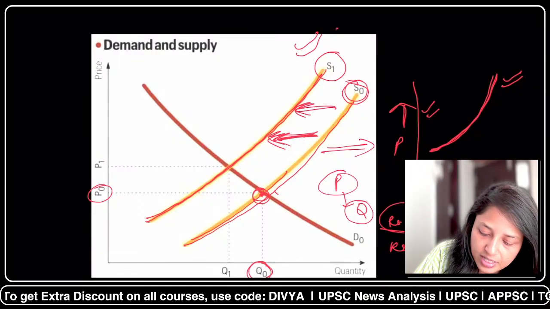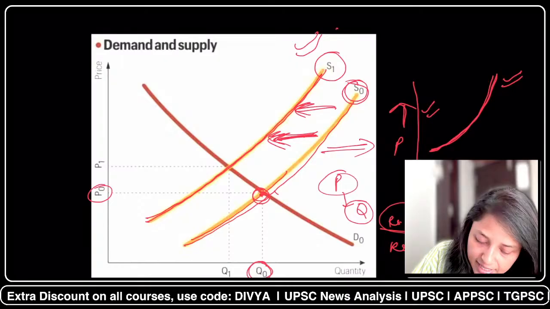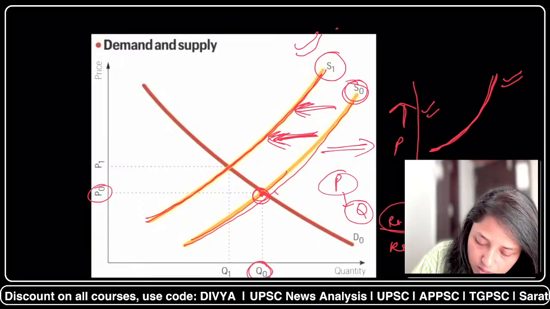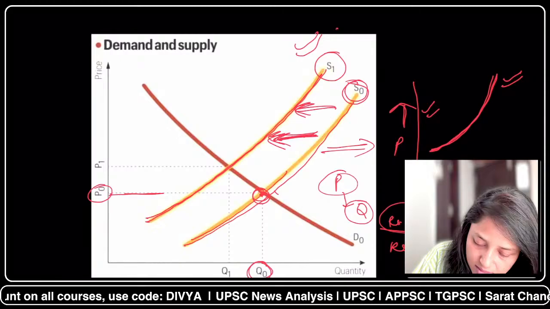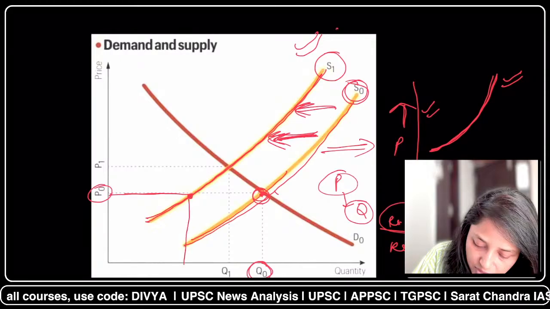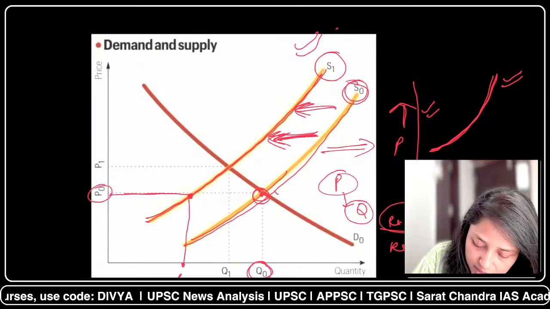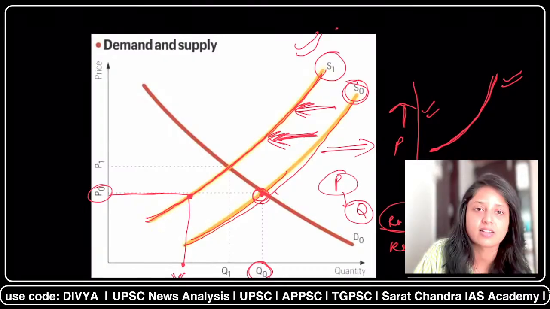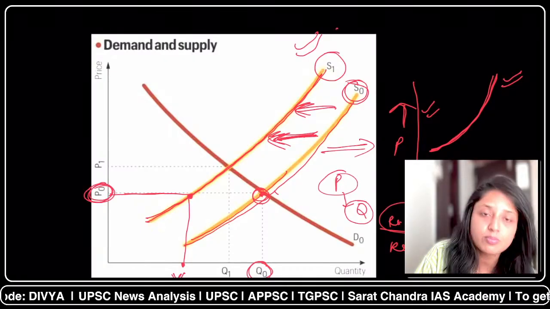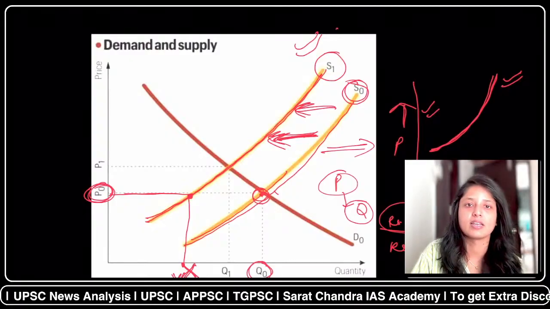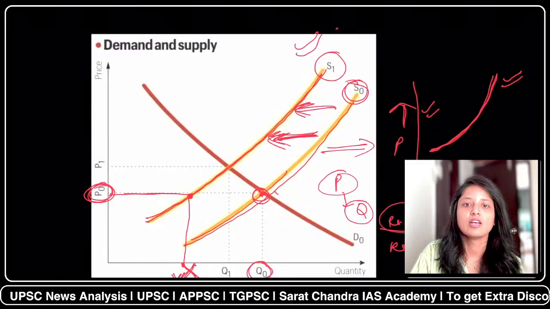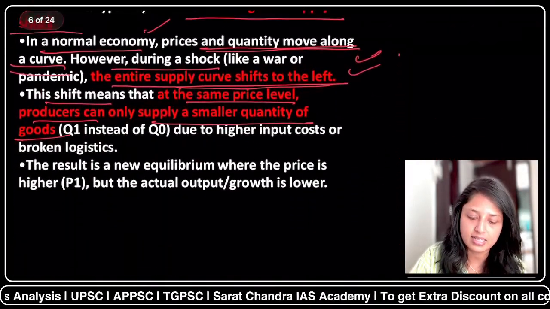So now can you see that if we talk of the same price, then at the same price we will be getting some other quantity, we can call it X. So now at the same price, because the supply shock is there, you are getting less quantity. So this is the overall thing which is characterized in stagflation.